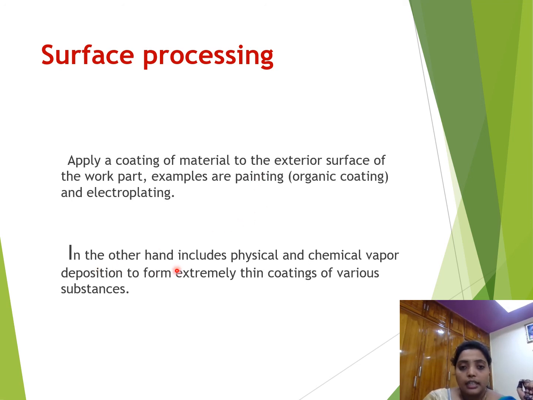On the other hand, it includes physical and chemical vapor deposition to form extremely thin coatings of various substances. For example, if we want a thin layer on any surface of the material, we will coat it with a chemical treatment process and apply a layer on the surface of that material. Those all come under the chemical treatment processes.